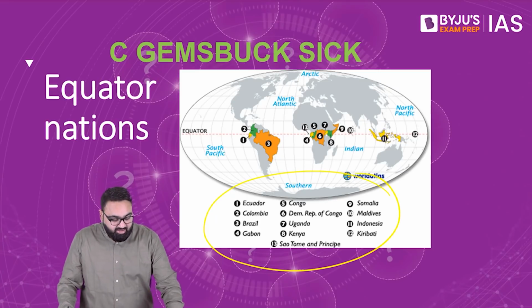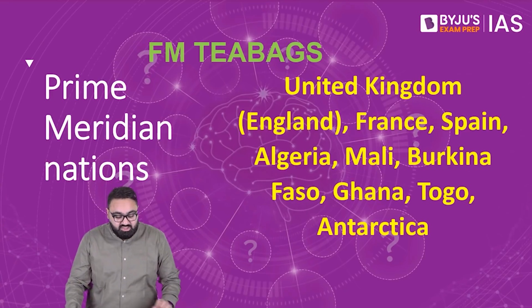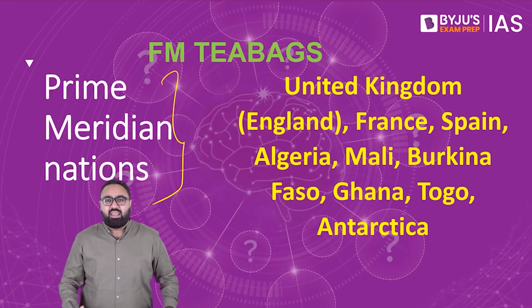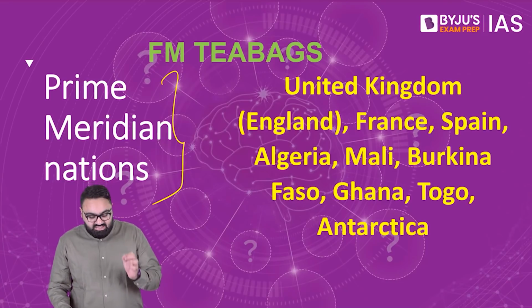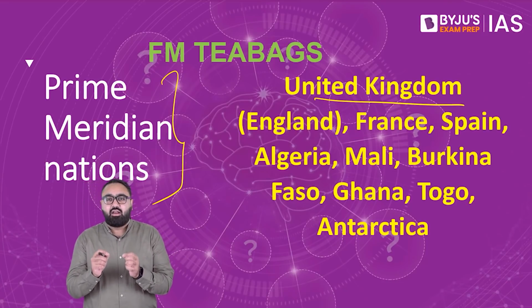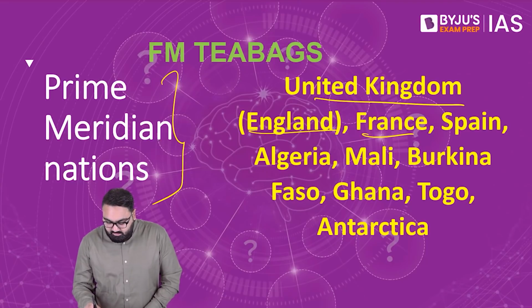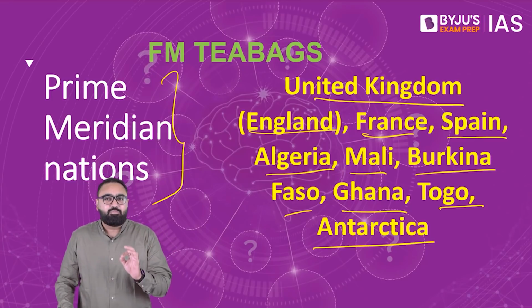The next important fact here for you is those group of nations through which the prime meridian passes. Prime meridian again is a very important imaginary line that you need to remember. The prime meridian passes through the nations which are United Kingdom. We are considering United Kingdom here as England, so it would be easier for us to remember. France, Spain, Algeria, Mali, Burkina Faso, Ghana, Togo and Antarctica. Very simple to remember this.